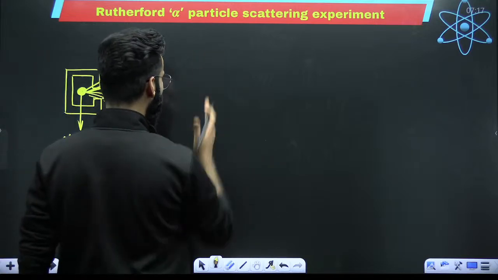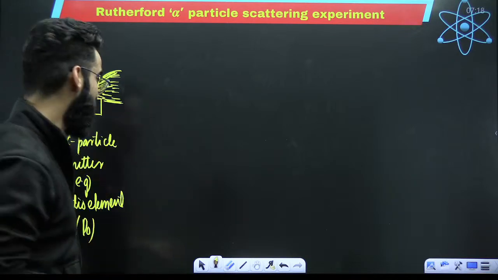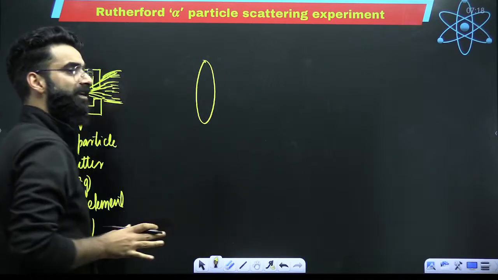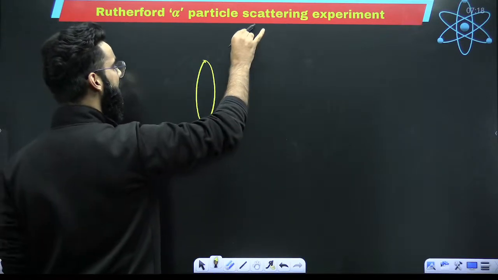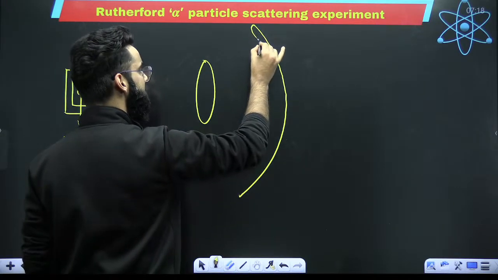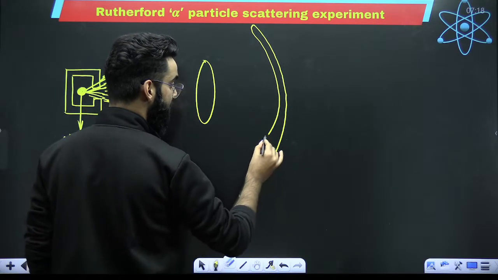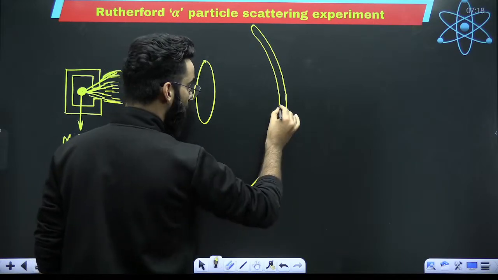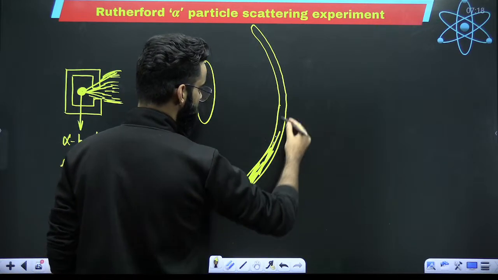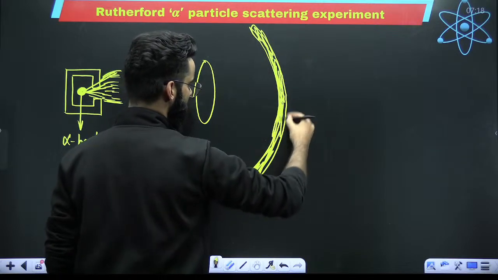Now, my dear students, over here, I'm going to keep a gold foil. But just to make you understand it in a better way, imagine you're keeping a gold atom over here. This is a gold atom, for example. And behind this gold atom, you're keeping a circular screen. This particular circular screen is coated with zinc sulfide. And you know the property of zinc sulfide already?